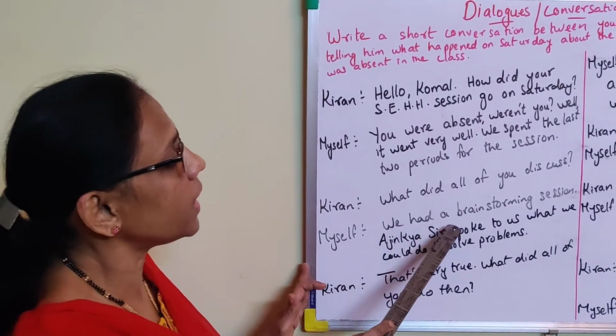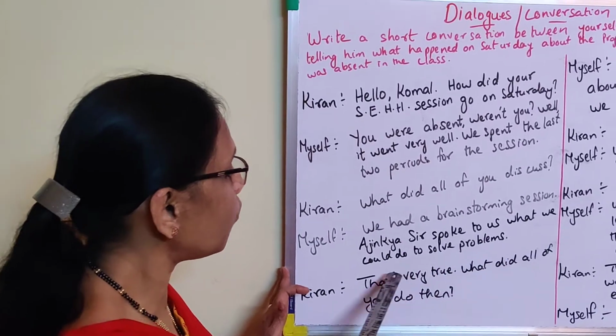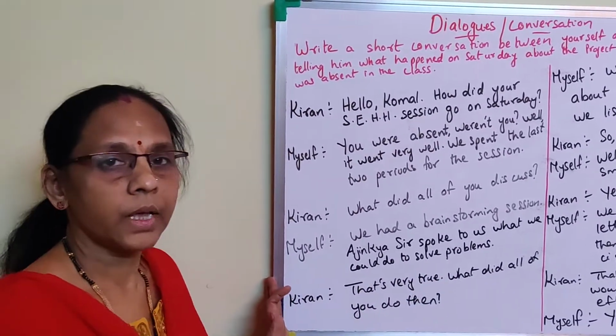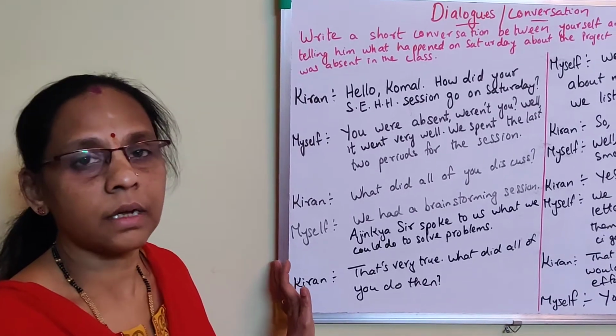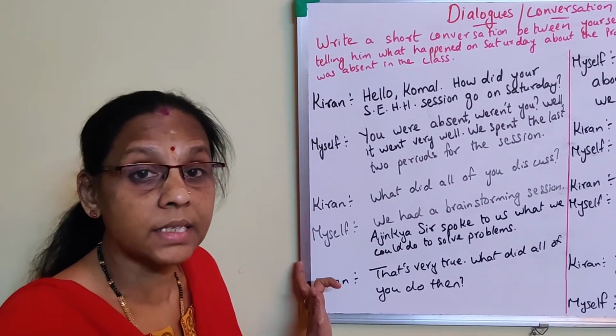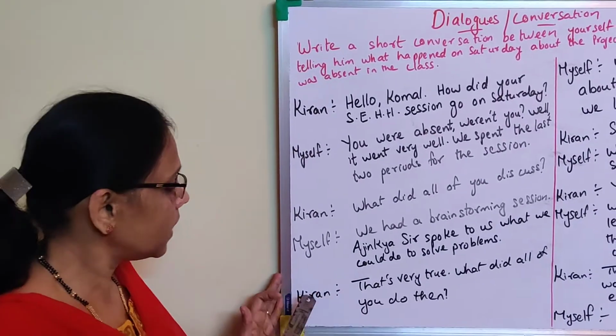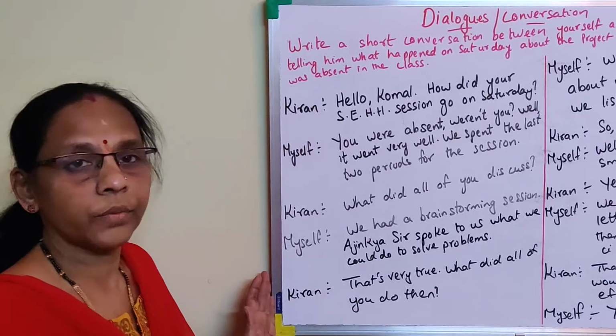Myself, I am telling, we had a brainstorming session. Ajinkya sir spoke to us about what could be done to solve problems. It was a very effective discussion, and Ajinkya sir discussed how to solve the current problems which exist in society today. Then Kiran said, that's very true. What did all of you do then?